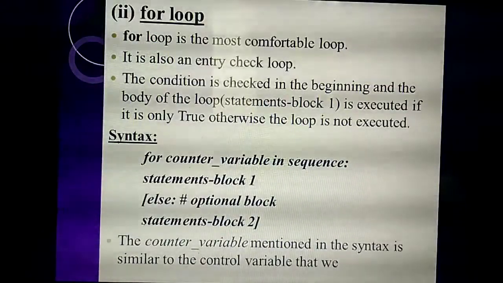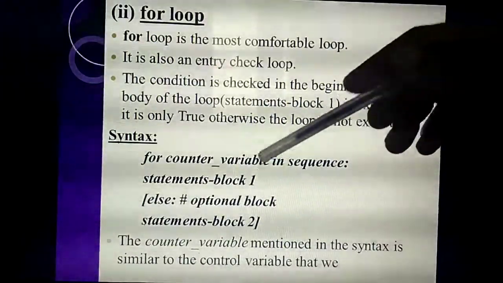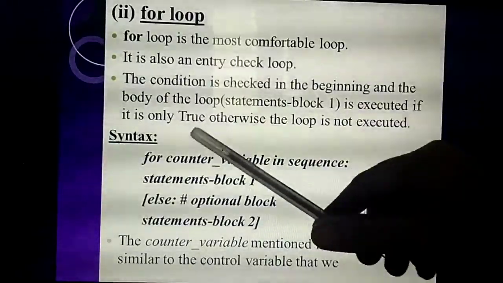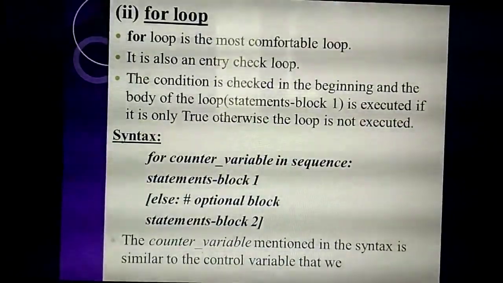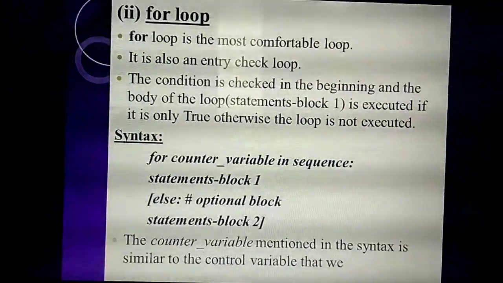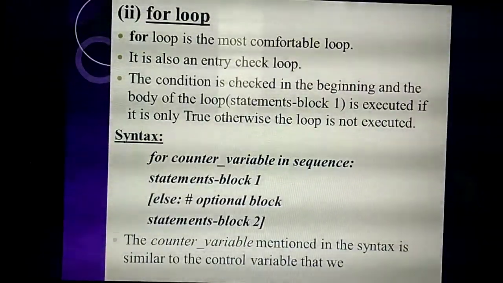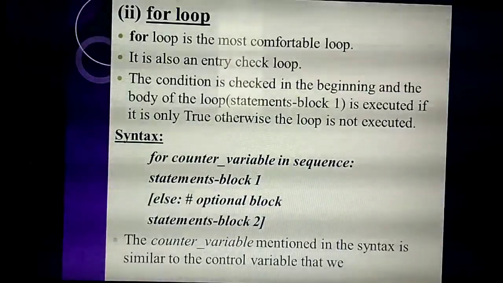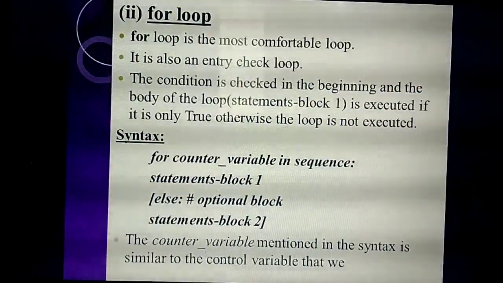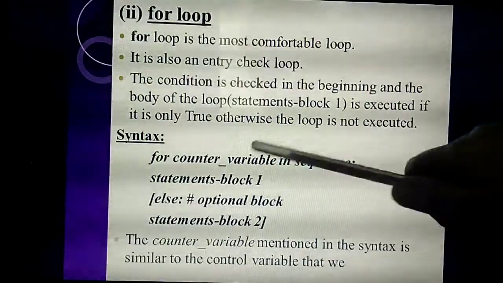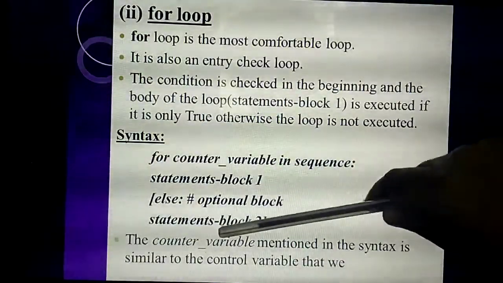Only one difference I will explain. So first you study the syntax. For counter variable in sequence. While I am explaining, please listen and study. Each and every syntax is very, very important. Again and again I am telling. So, for counter variable in sequence, first line. Then statement block 1.